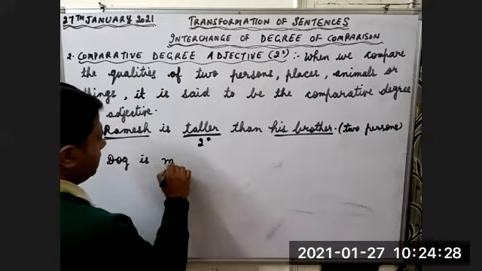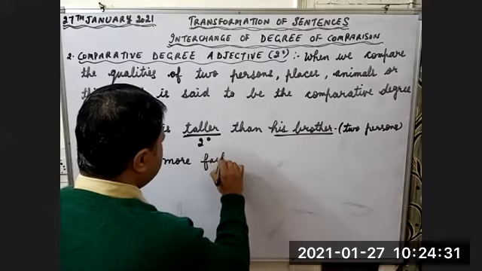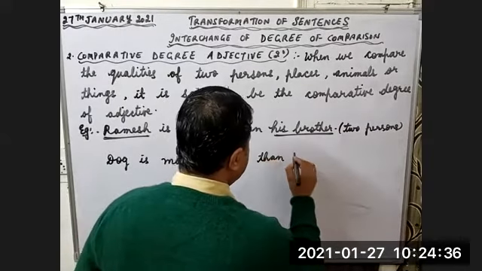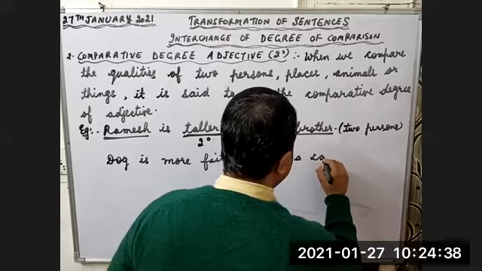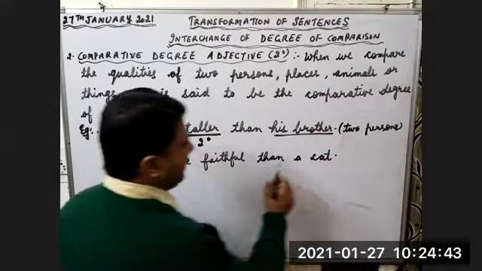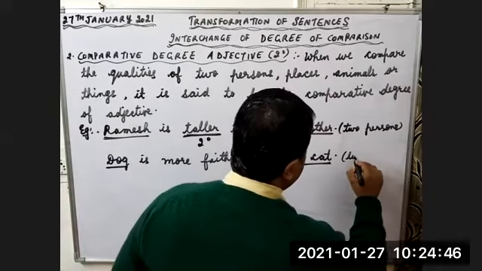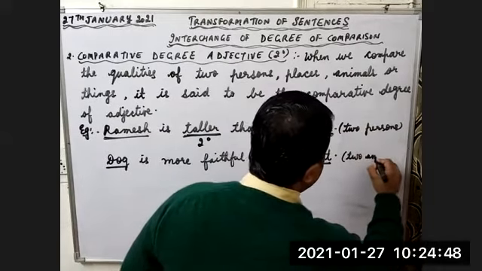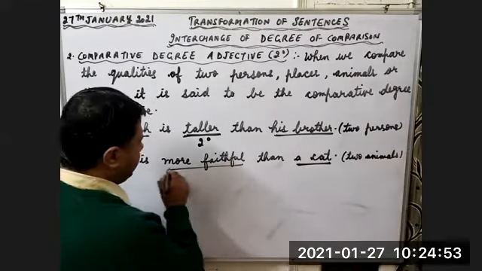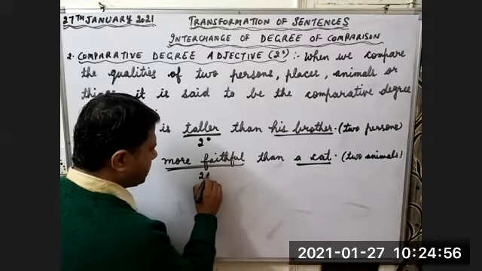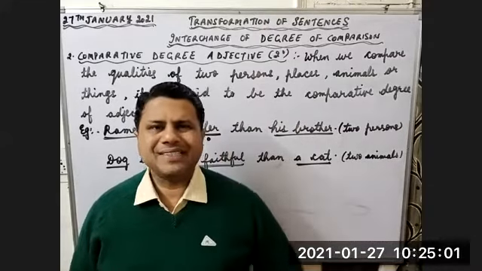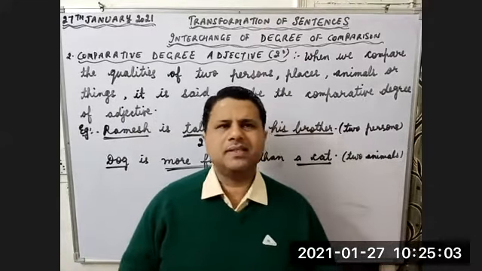Dog is more faithful than a cat. Dog is more faithful than a cat. Here we are comparing dog with a cat. What are we doing? We are comparing two animals. And which is the comparative degree here? More faithful. More faithful is the comparative degree. So here we are comparing two animals. In the first example, we have compared two persons.